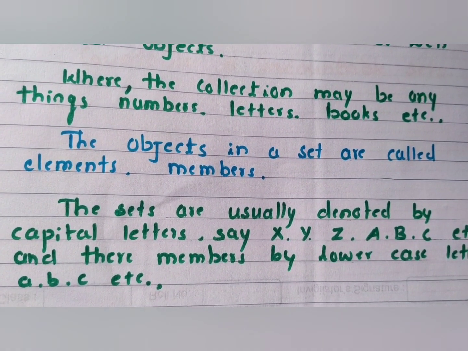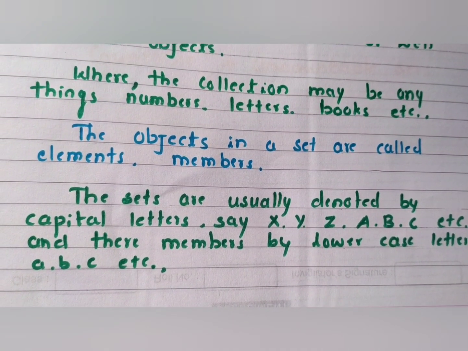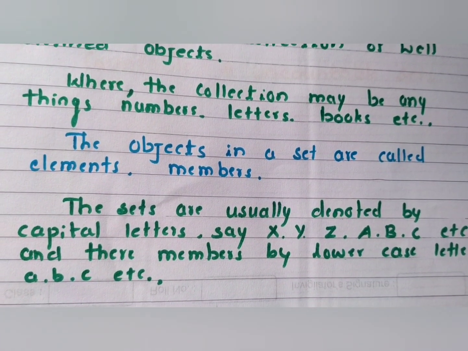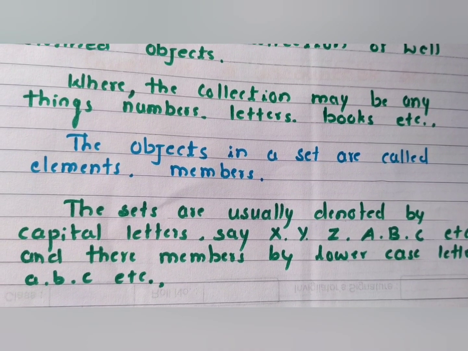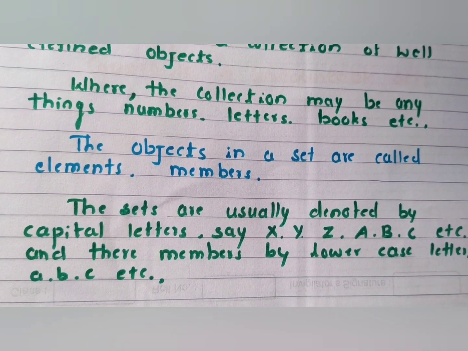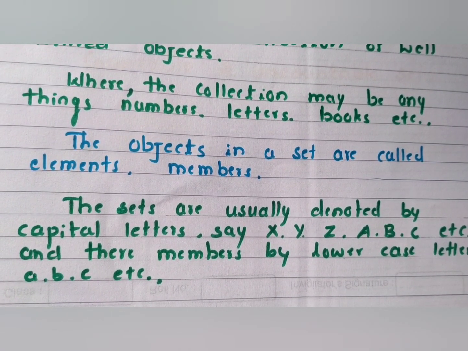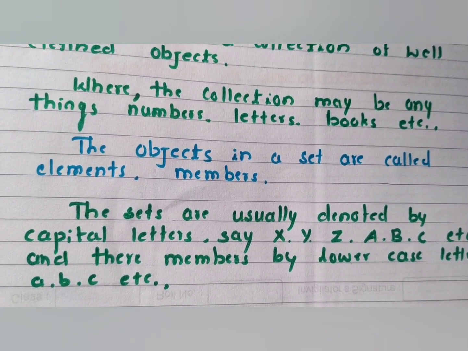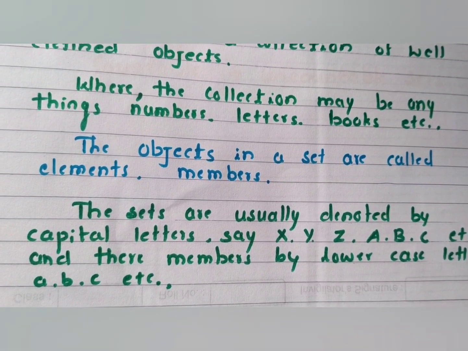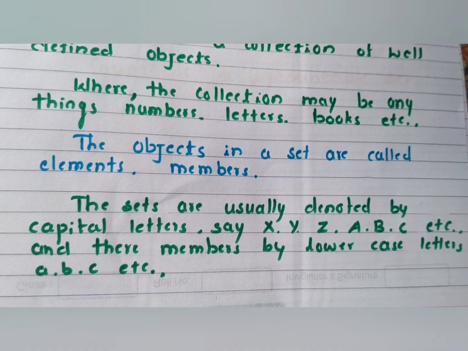Okay, now how to represent a set? Sets are usually denoted by capital letters. The letters may be capitals such as A, B, C, X, Y, Z, etc. And their members by lowercase letters. We can say a, b, c, x, y, z, l, m, n, or sometimes 1, 2, 3, 4, 5. Some numbers will also come in the representation of objects.